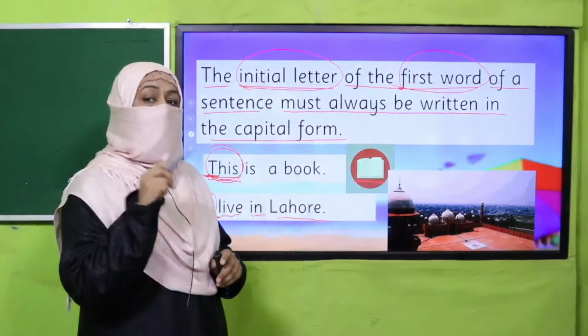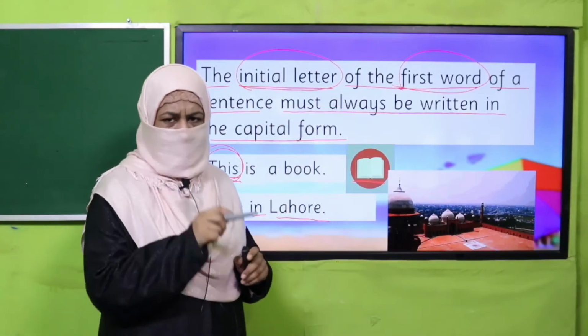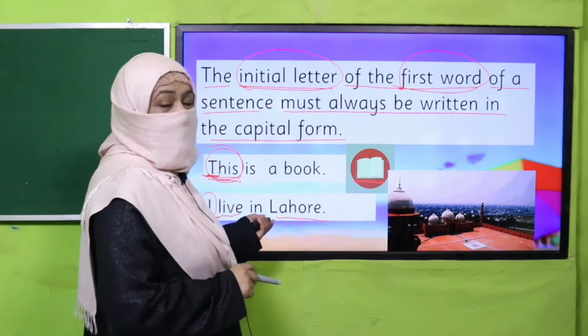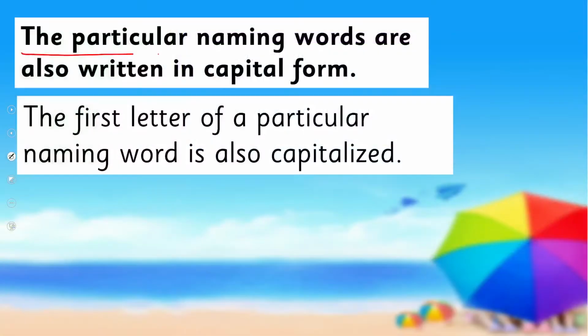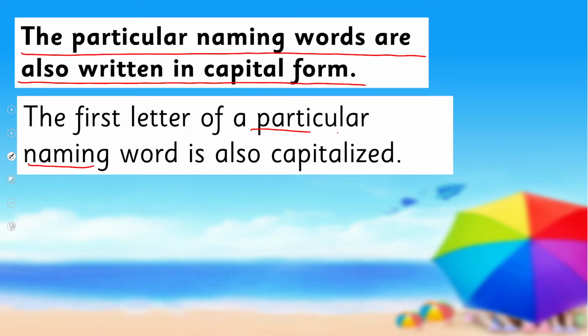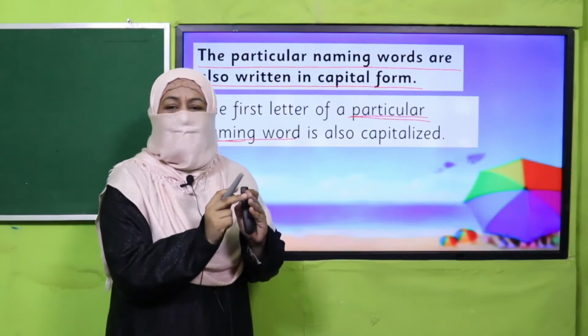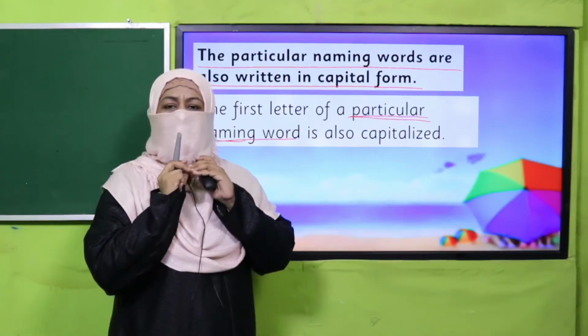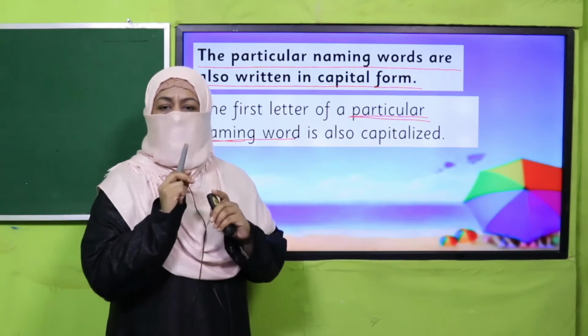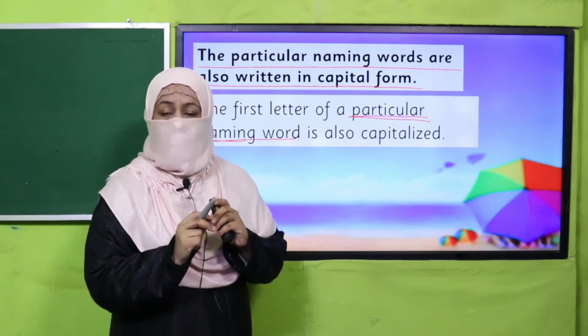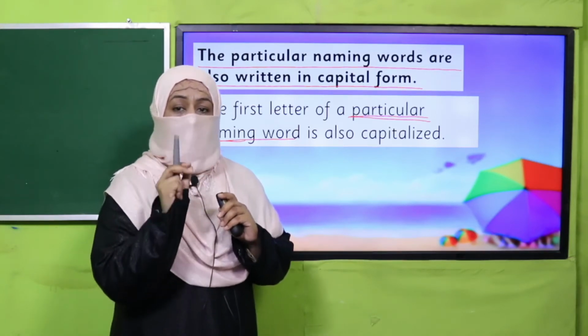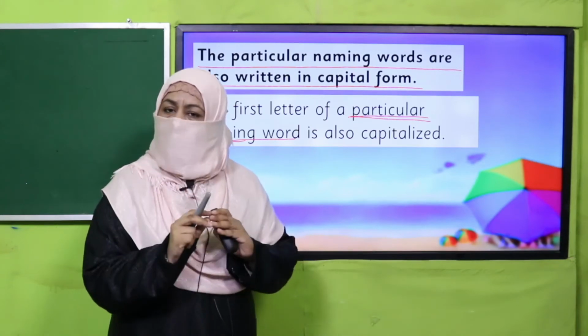And I have taught you another rule. Do you remember? Did you tell that to your teacher? What was that? The particular naming words are also written in capital form. And a particular naming word, remember, refers specifically to a particular person, a place or thing. Remember, we have discussed. So when we write the name of a particular person or a place, we always write it with a capital letter, no matter wherever they are coming.